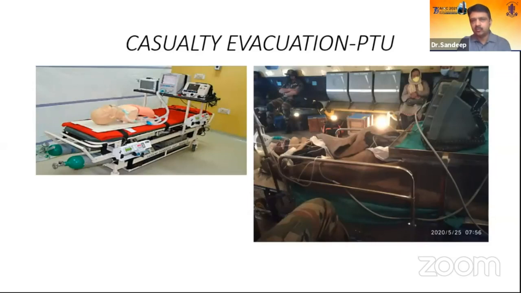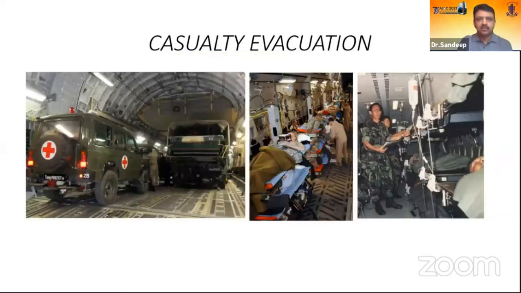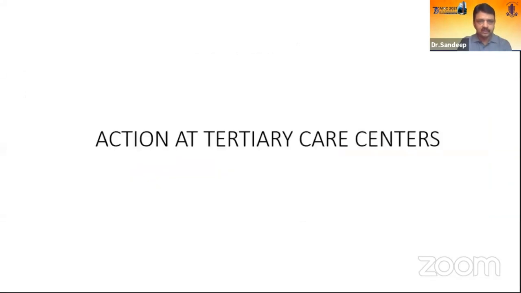This is a PTU, or patient transport unit, where the patient has a monitor, a ventilator, and everything on a PTU, which is shifted in the larger aircraft. So we are now using larger aircraft for more casualty evacuation, where a larger number of casualties at a larger distance can be handled. The Globemaster airplane is very helpful and has helped us evacuate casualties very fast. Even with ambulances in situ, it's a huge aircraft. So this is one more thing which we are using.